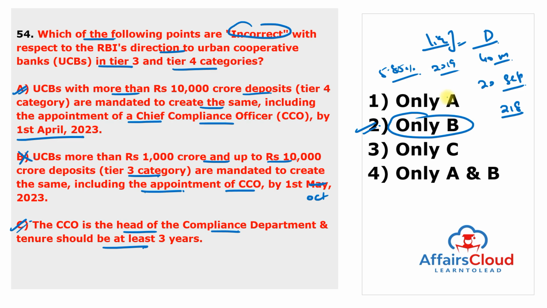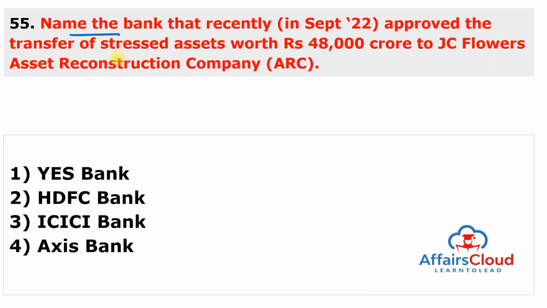Moving to next question. Name the bank that recently approved the transfer of stressed asset worth rupees 48,000 crore to JC Flowers Asset Reconstruction Company. And this bank is Yes Bank. So remember the question as same as in slide.